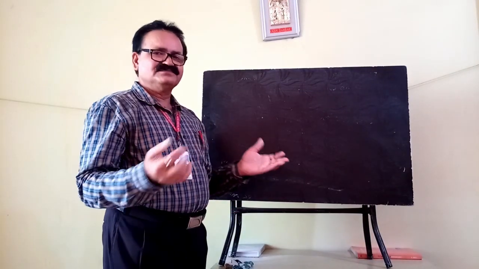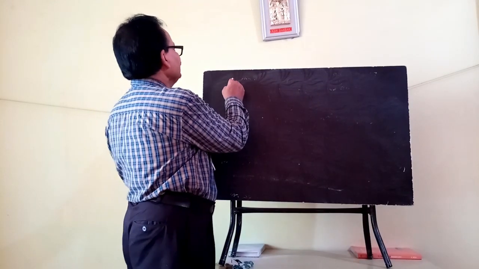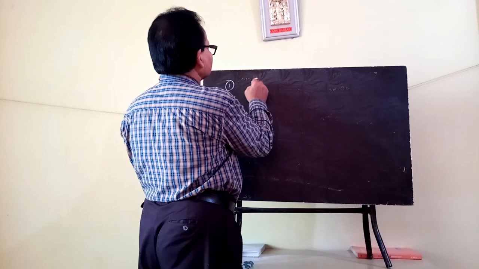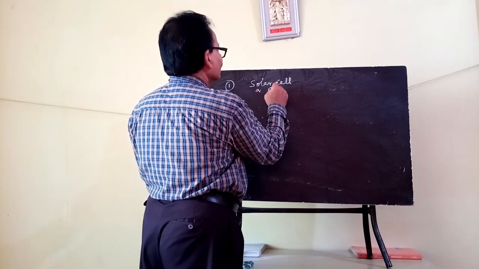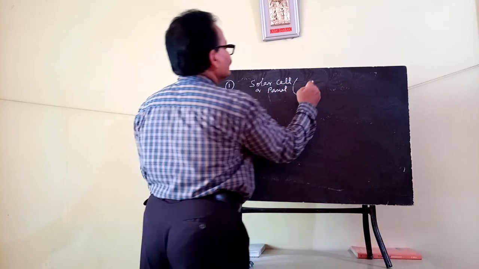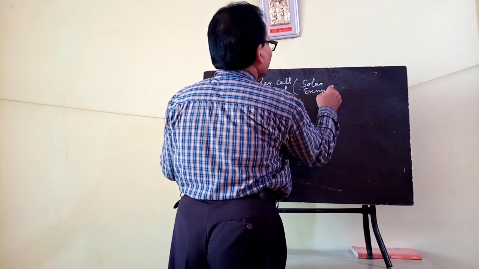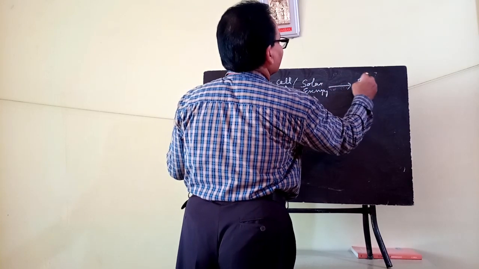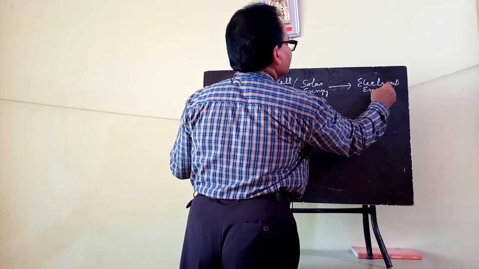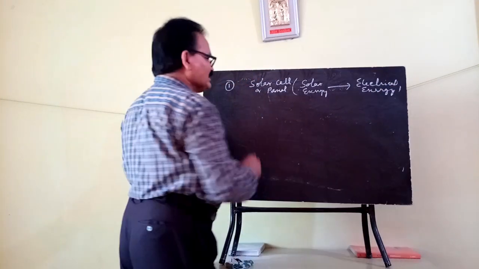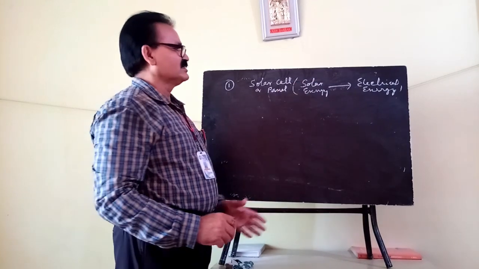There are other forms of energy also that convert from one form to another. As for example, in your solar cell or panel, solar energy is directly converted into electrical energy. Okay, electrical energy. In a solar cell or solar panel, solar energy is directly converted into electrical energy.